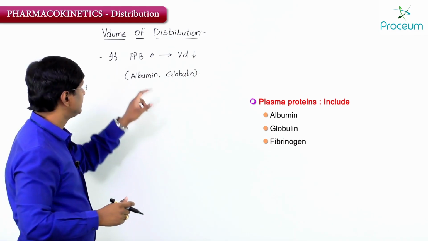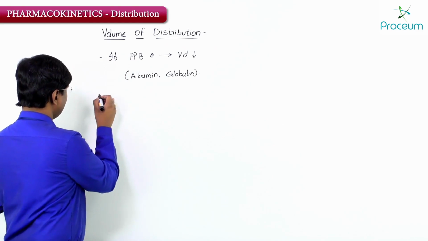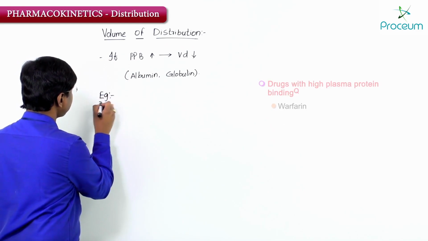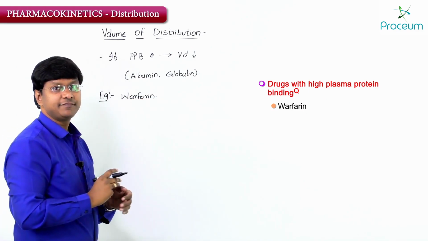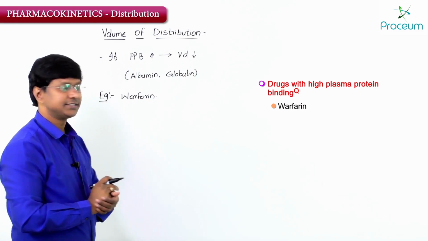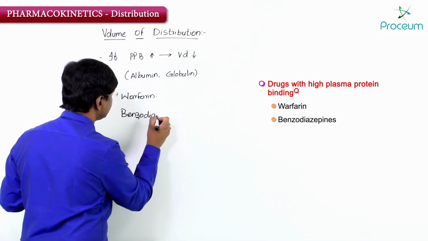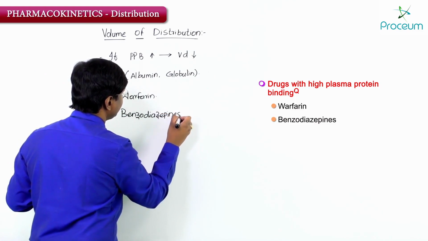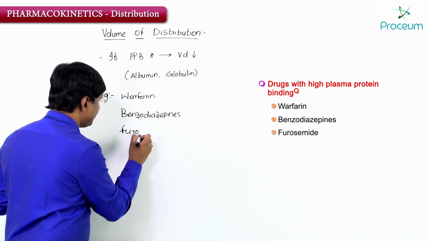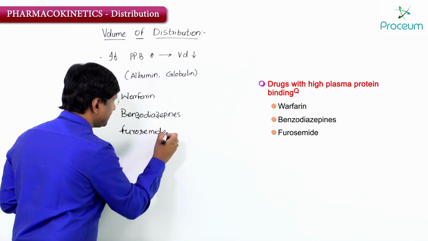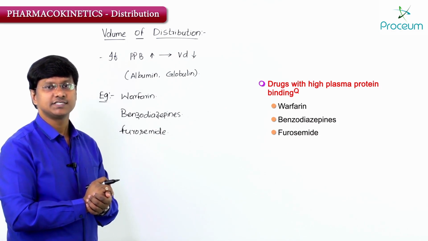Okay, now you need to know the examples. What are those drugs which have high plasma protein binding capacity? And this will be asked as multiple choice questions. Take for example warfarin. Warfarin has high plasma protein binding capacity, and it is one of the oral anticoagulants. Then benzodiazepines, which we give for sedation. They are sedative drugs. Then furosemide, which is a loop diuretic, in the sense this drug will cause excessive excretion of water, that is diuresis.